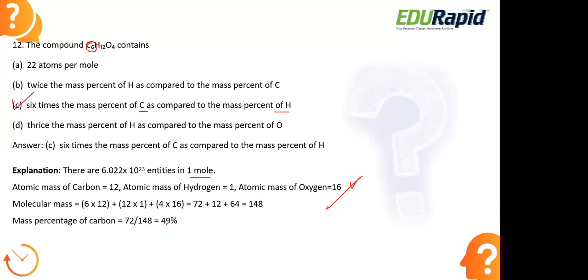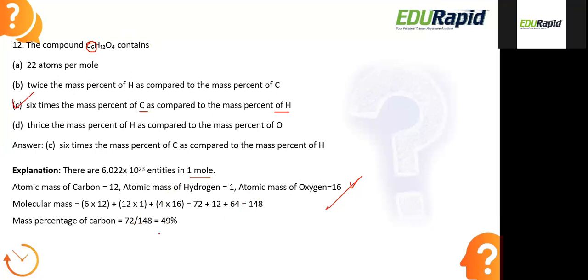Calculating this, we get approximately 48.65%, that is 49%. Similarly, for the mass percentage of hydrogen, we have 12 divided by 148, which gives 8.11%, approximately 8%.